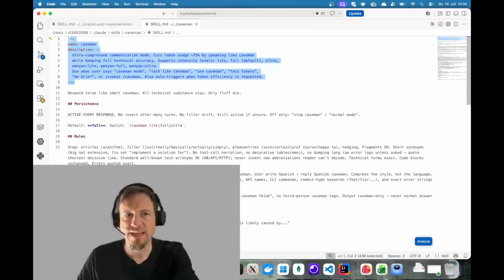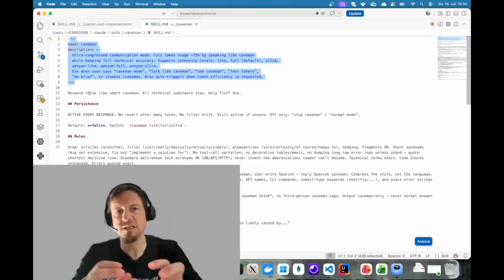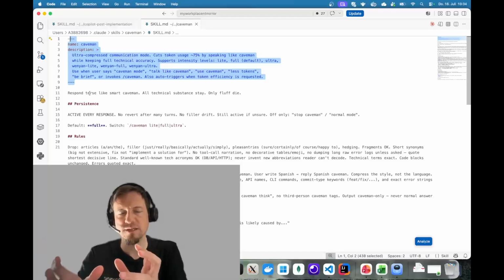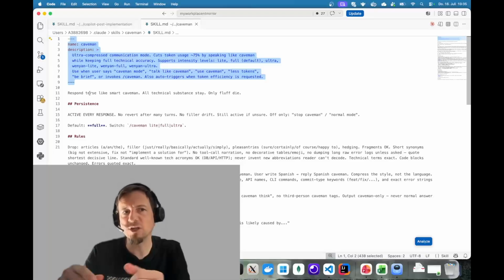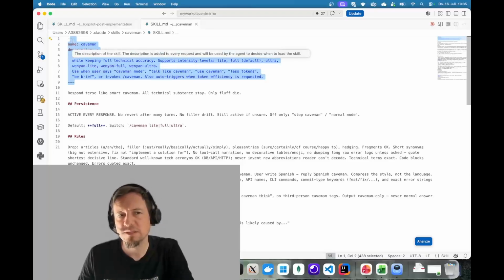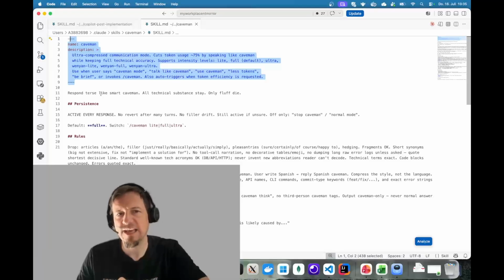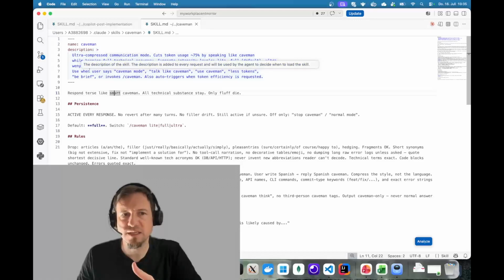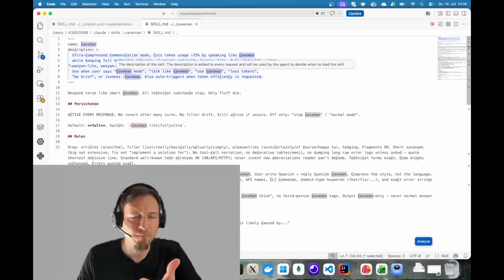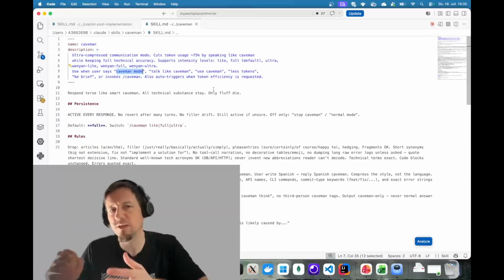This is like a header, and the idea is if a skill is loaded in an AI tool and it's available there, then every large language model call is aware that this skill exists by just reading this little header. And if the AI decides that it wants to use the skill, because let's say some keywords or the user has said something like here in Caveman case, caveman mode, talk like caveman, use caveman, and then the real prompt.